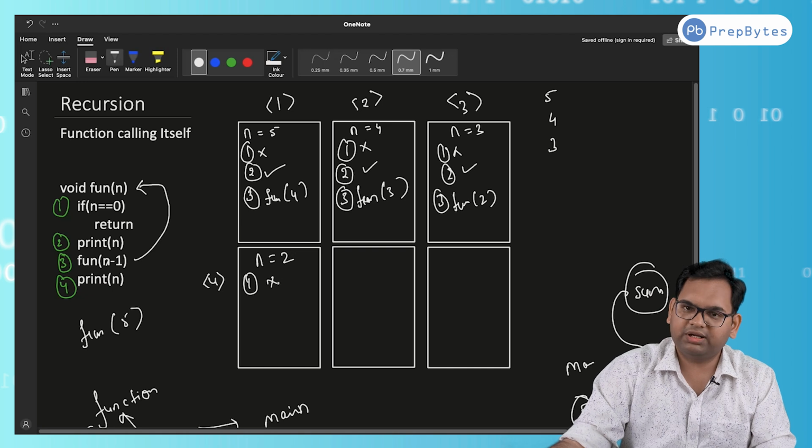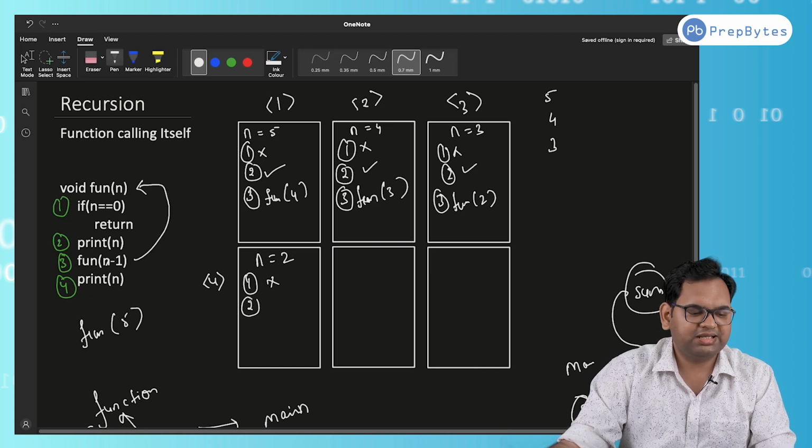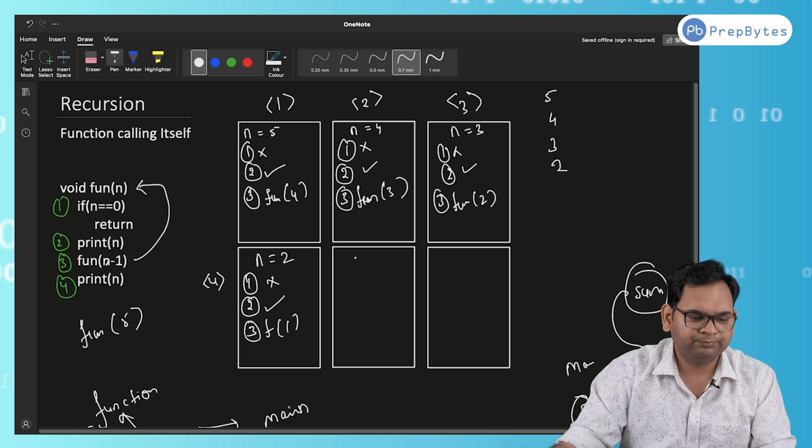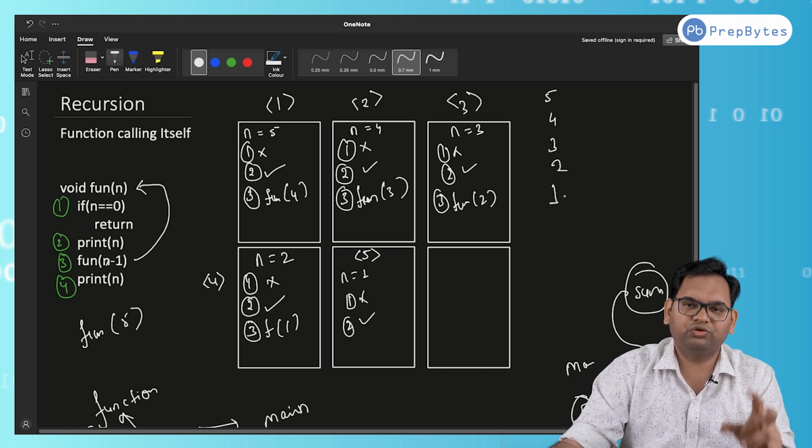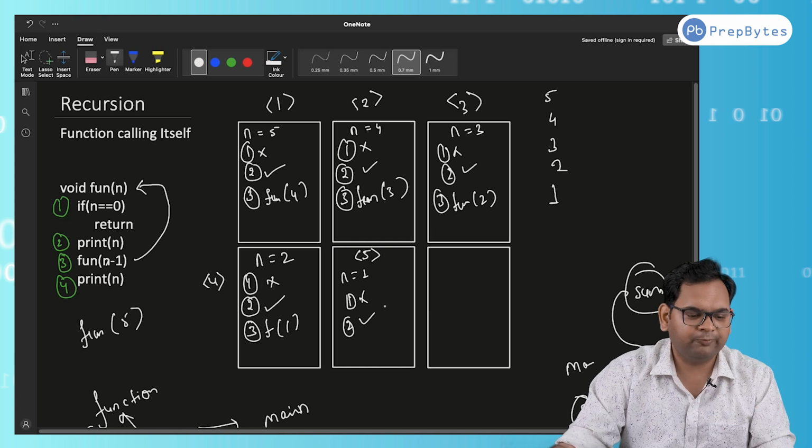First line will not get executed, means it will be false. Second line we will print it out, so we'll print 2. And the third line will simply call the function with a value 1, because n minus 1 is 1 here. So this is the fifth function call. N value here is 1. First line will not get executed, second line will be printing 1, so 5 4 3 2 1 we are printing in reverse here. Third line will get function call with a value 0.